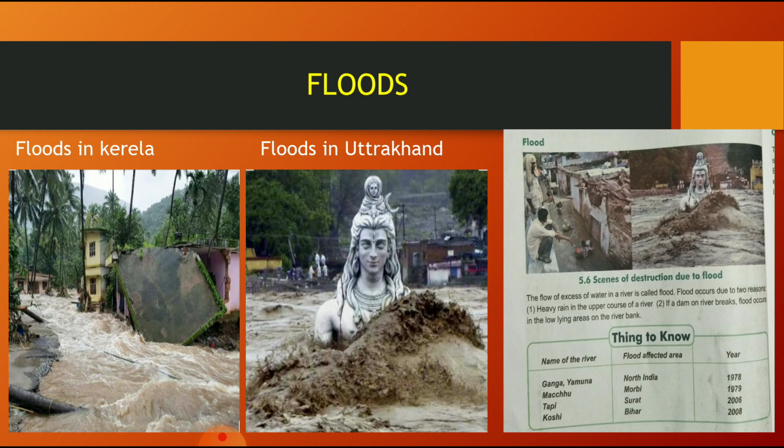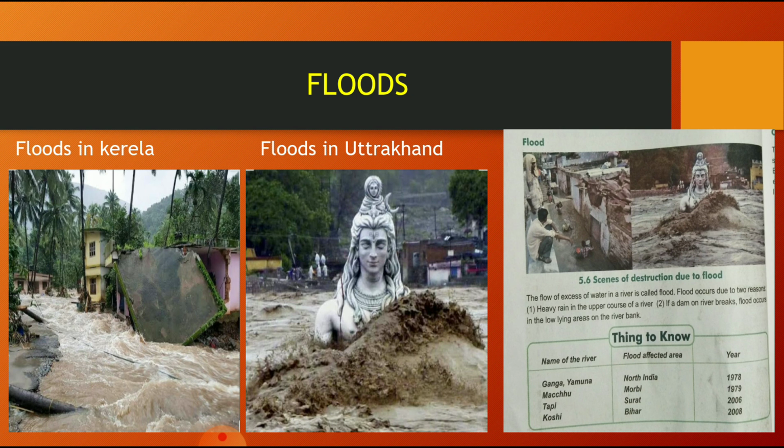You can just see the rivers Ganga and Yamuna in North India. In the year 1978 a flood occurred. Machhu in Morbi was the worst ever. The Machhu dam had broken, and the whole Morbi city was cleared out by the flood in the year 1979. The river Tapi flood affected Surat in the year 2006. Koshi in Bihar, in the year 2008 also, had very massive floods. Kerala also, Uttarakhand also, many regions have experienced flood situations.